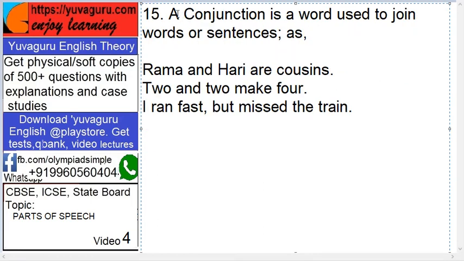Conjunction. A conjunction is a word used to join words or sentences. See here, all these, preposition, conjunction, they are used to join only. Rama and Hari are cousins. Join words or sentences. Here, Ram and Hari are joined by and. 2 and 2 make 4. So and. I ran fast but missed the train. So joining two sentences, words or sentences, by but. Okay.